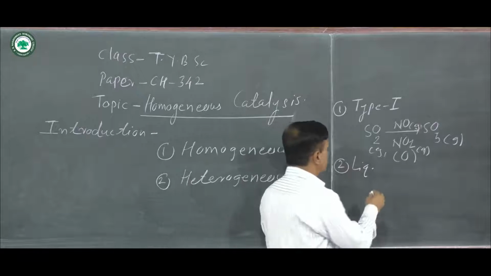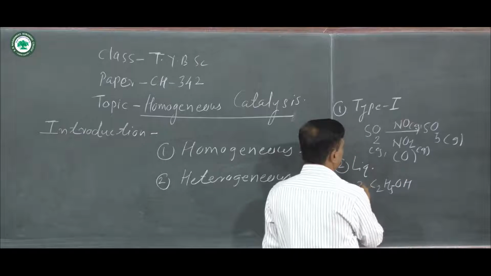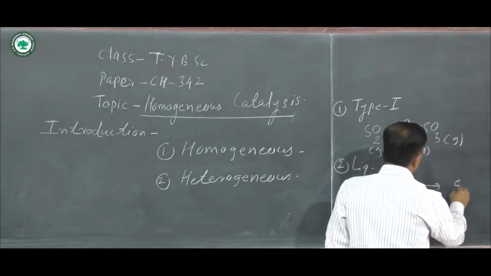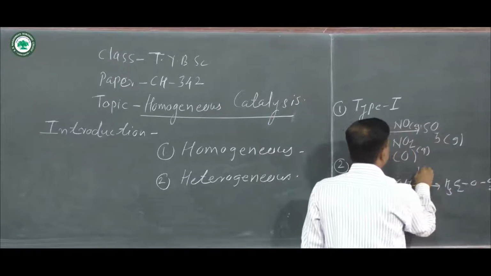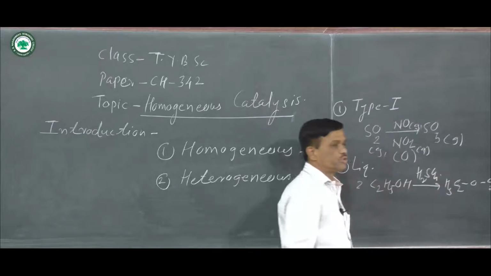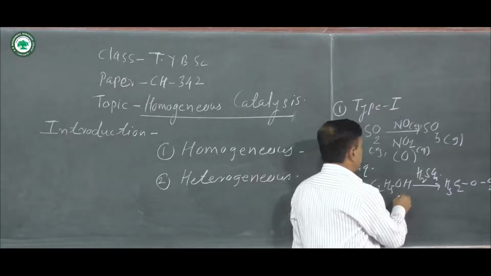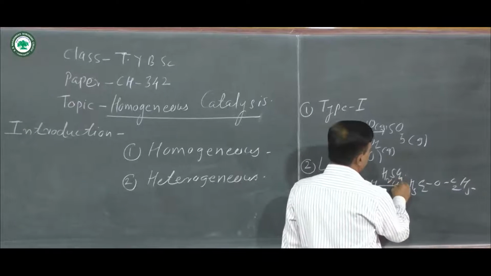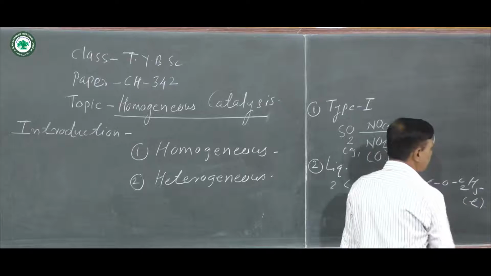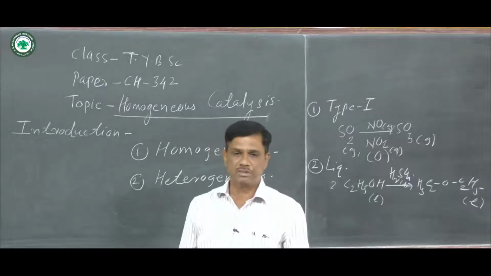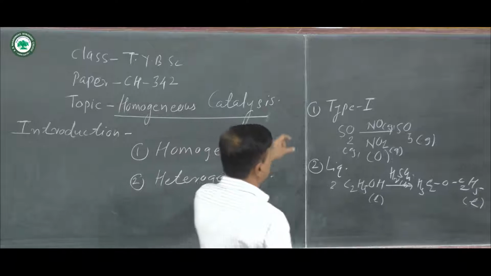Suppose there is a conversion of C2H5OH, ethanol, into C2H5OC2H5, and H2SO4 liquid is used as a catalyst. Here C2H5OH, ethanol, is a liquid, H2SO4 is a liquid, and the product is diethyl ether, which is in the liquid form. Meaning all reactants and products and even the catalyst are in liquid form, and this is the second type of catalysis.